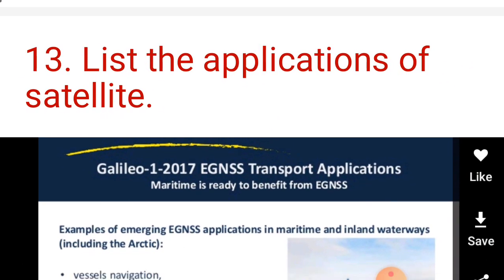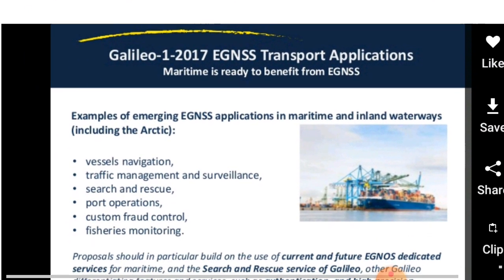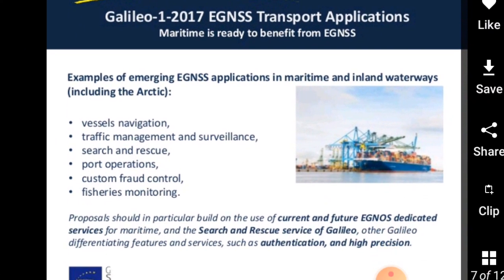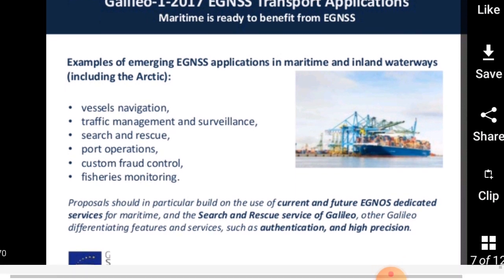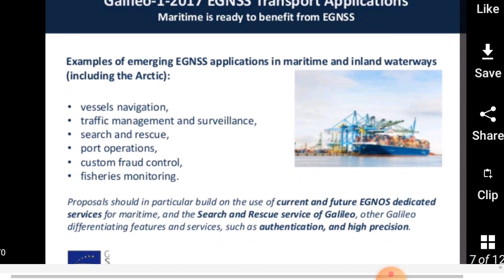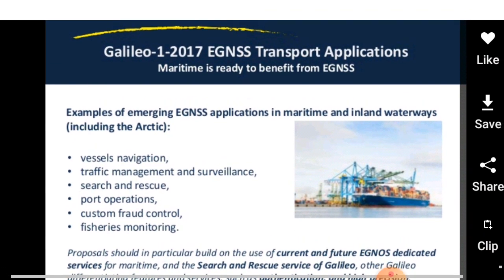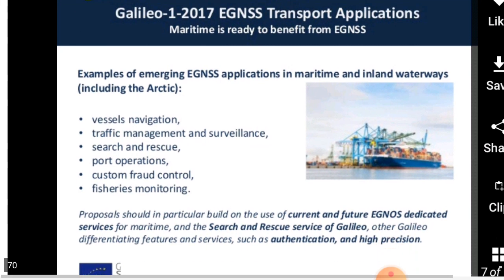List the applications of satellite. Here you can see many applications of the satellite: vessel navigation, traffic management and surveillance, search and rescue, port operations, customs fraud control, fisheries monitoring. These are some applications of satellite.